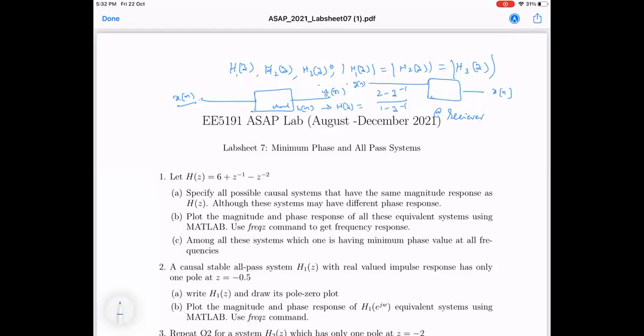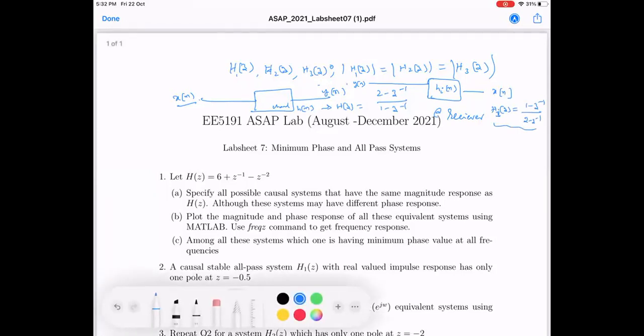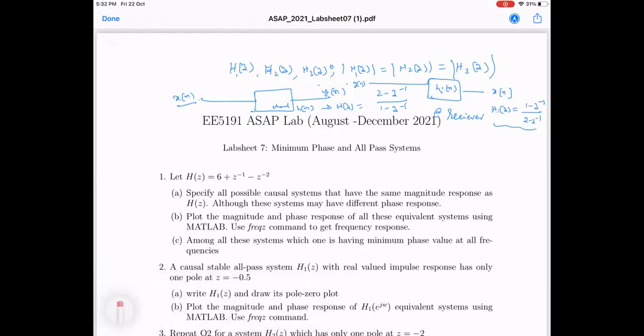What should be the impulse response of the system? 1 minus z inverse upon 2 minus z inverse. I call this the inverse system because it will do essentially the inverse operation of the channel. Hi of Z is equal to 1 minus Z inverse by 2 minus Z inverse. Correct? But is this system, whichever I am designing, a stable system? Yes or no?